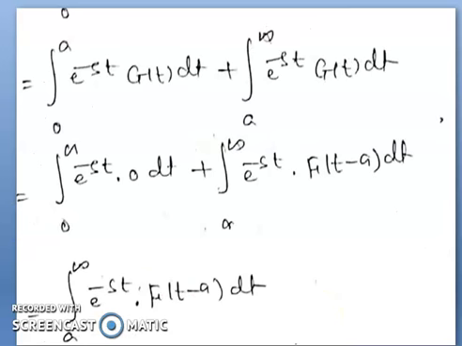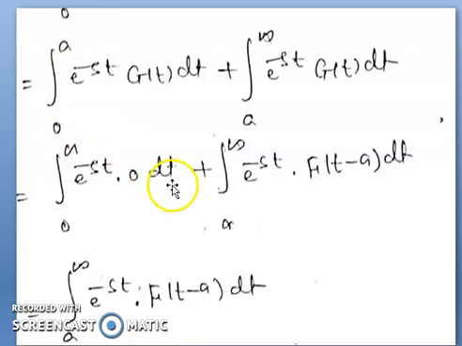Then after this, it becomes integral 0 to a e to the power minus st g(t) dt plus integral a to infinity e to the power minus st g(t) dt. Now here in the integration from 0 to a, the value of g(t) is already defined as 0.